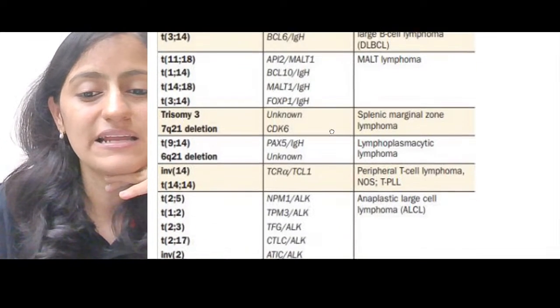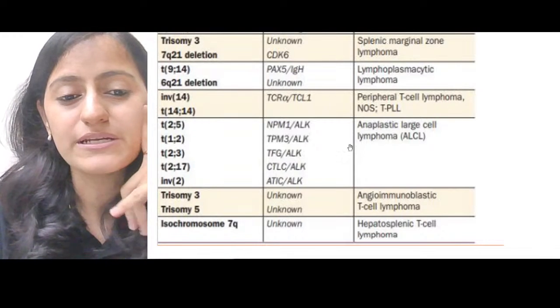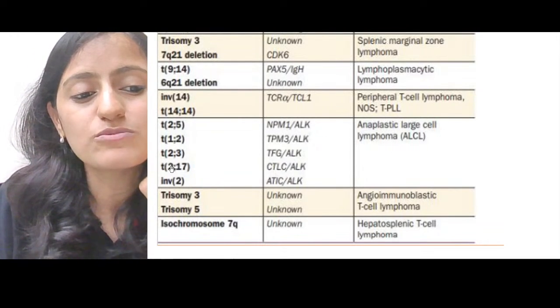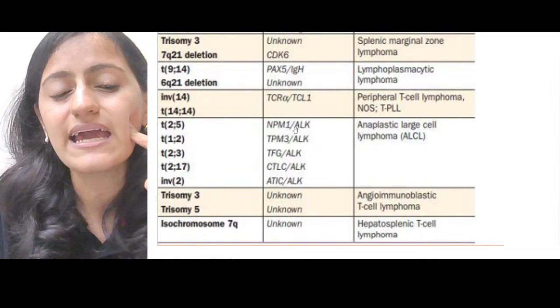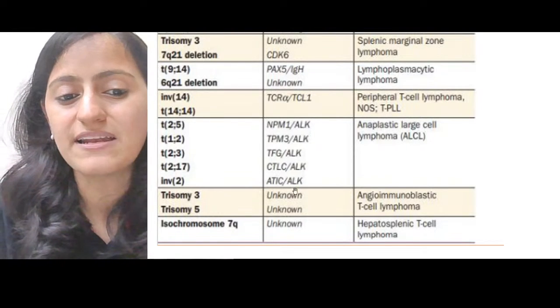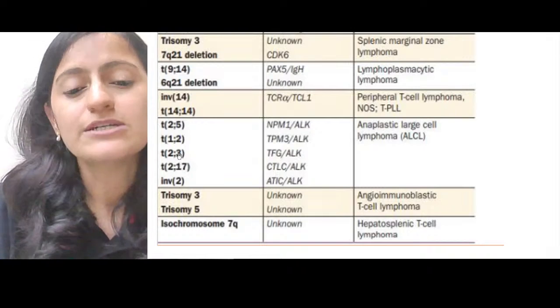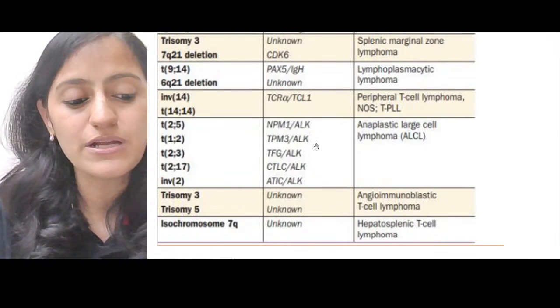Okay, at least remember 11, 18. Then the next important one, this is important. Anaplastic large cell lymphoma involves chromosome number 2. Basically this gene, ALK, anaplastic lymphoma kinase, is present on chromosome number 2. So remember, ALK is basically chromosome number 2. Okay, that is what I want you to remember.